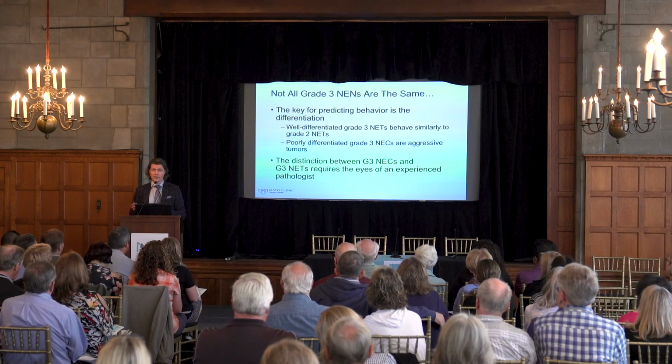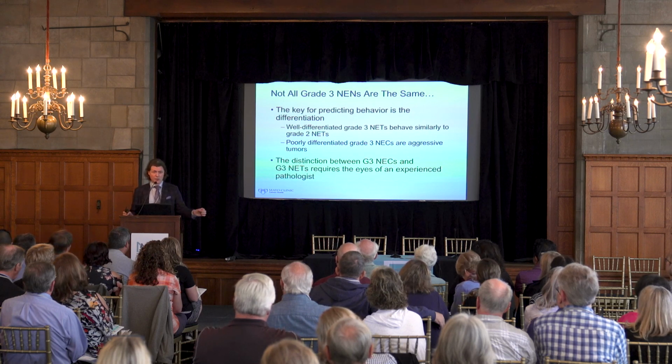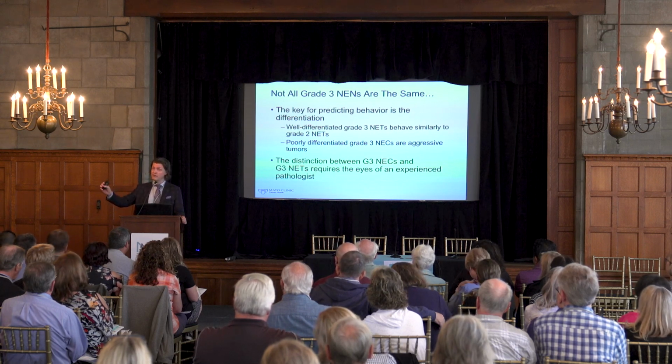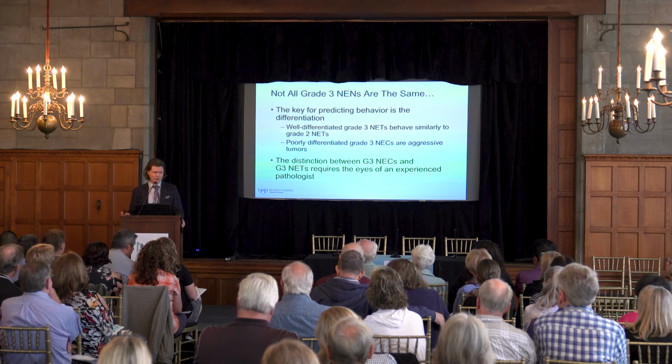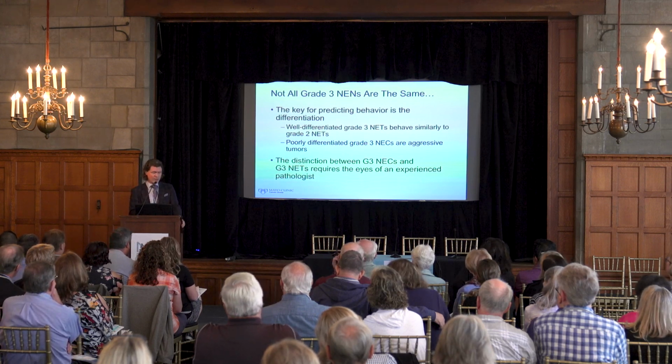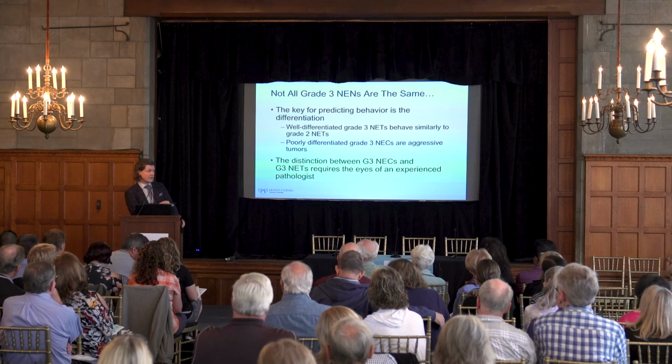But not all grade 3 tumors are the same. We'll get into that a little bit more later. But here we have grade 1, grade 2, grade 3. And the grade 3 tumors are very, very different from one person to the next. We can have a very slow-growing grade 3 tumor, and we can have a very fast-growing grade 3 tumor. We can almost never see a fast-growing grade 1 tumor. So the well-differentiated, and that's where we get into the differentiation.